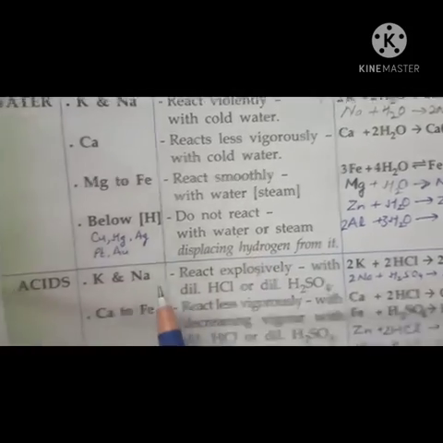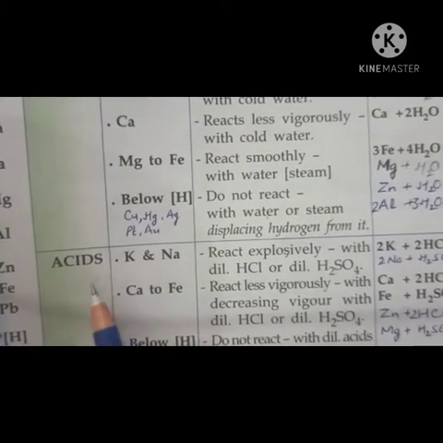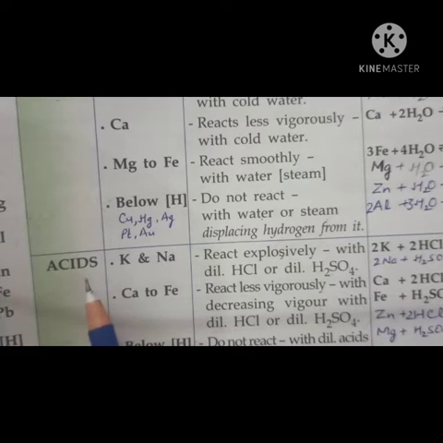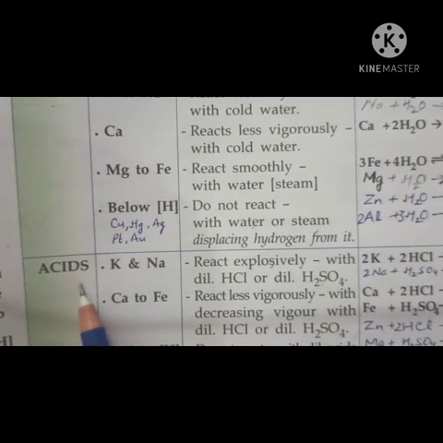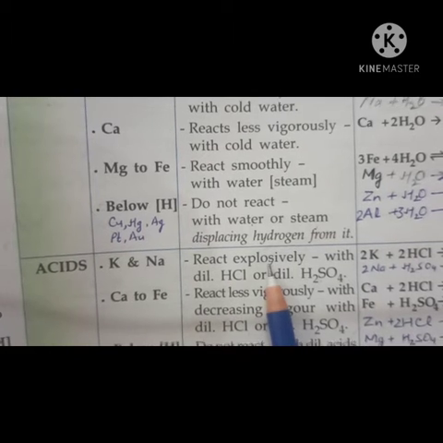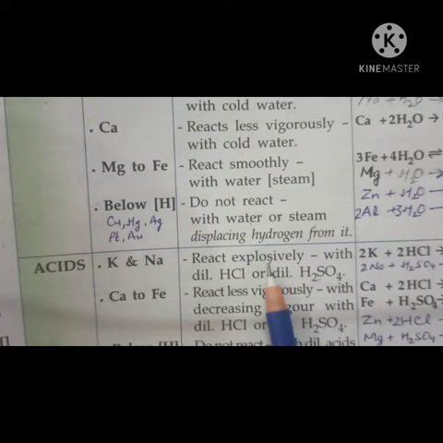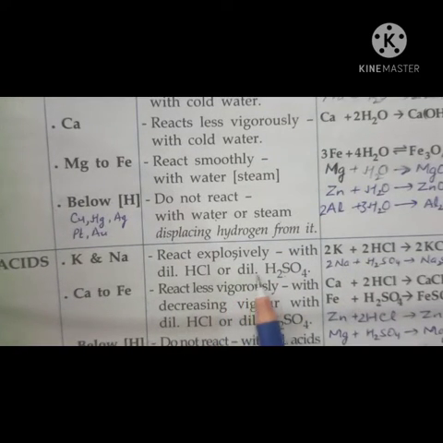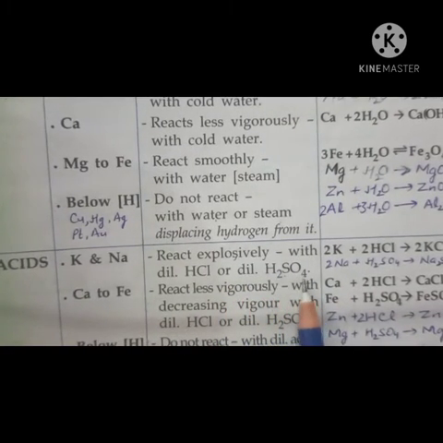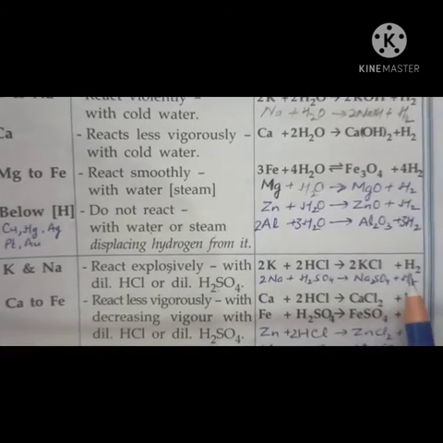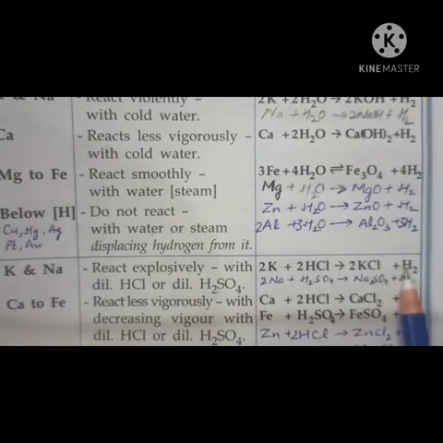Right, now next is your reaction of metals with acids. Potassium and sodium both react with acids explosively, with dilute hydrochloric acid and dilute sulfuric acid. The reaction is exothermic and it becomes violent.